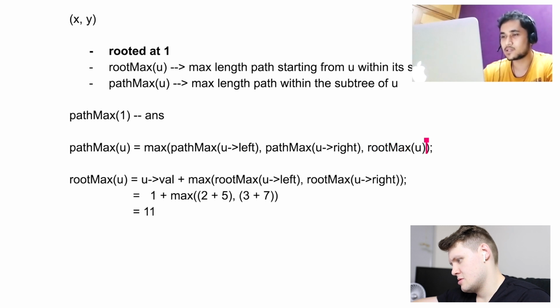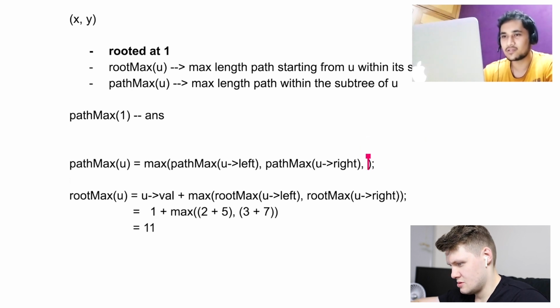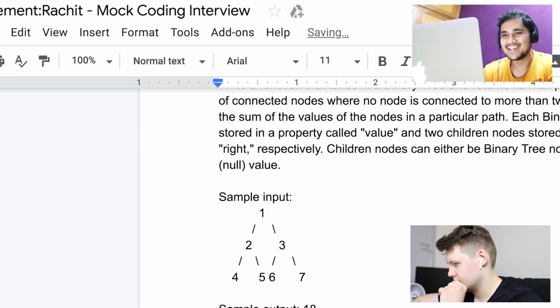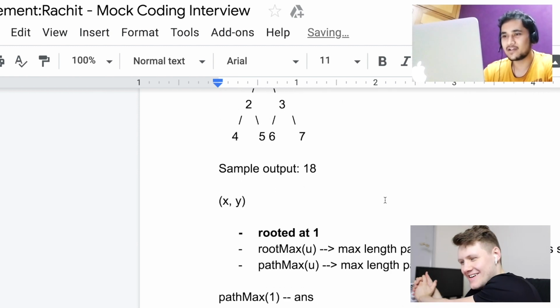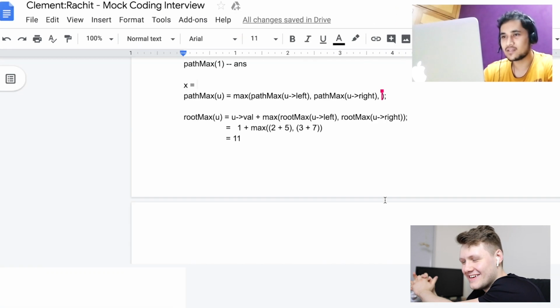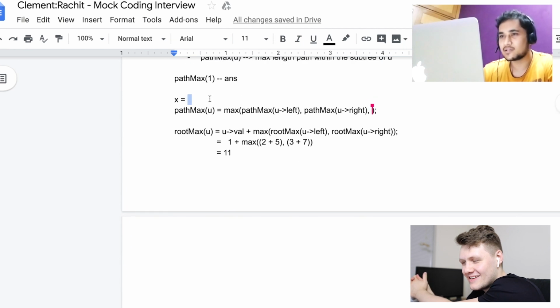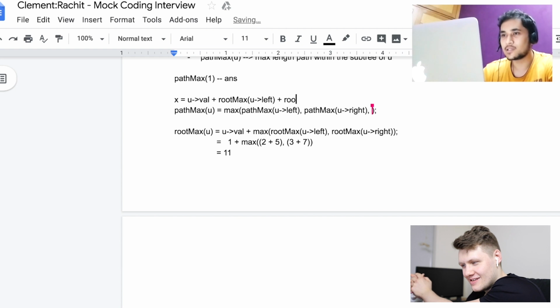Let's take this over here because this recurrence relation is otherwise going too wild. I'm not sure about the naming, so let's call that X. X is nothing but the current node's value plus the root max for the left subtree plus the root max for the right.